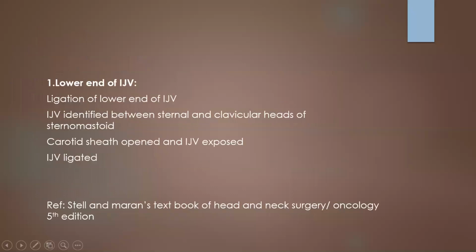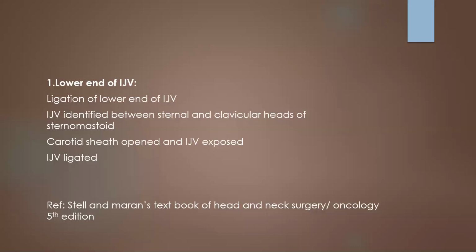So first we should proceed towards ligating the lower end of the internal jugular vein. This is done to prevent metastasis of tumor while we are handling the specimen. Before that we should identify the internal jugular vein.